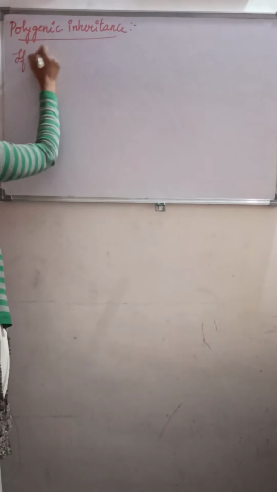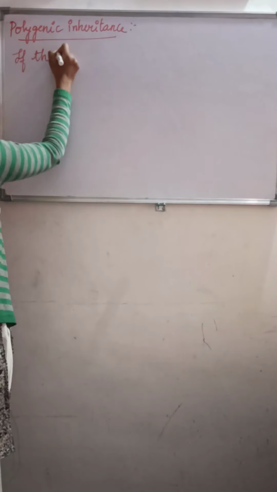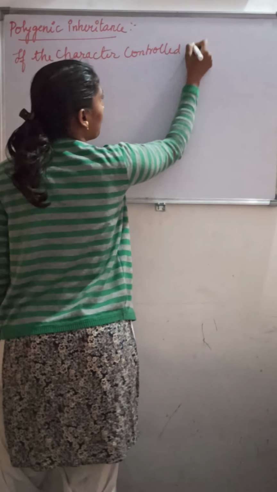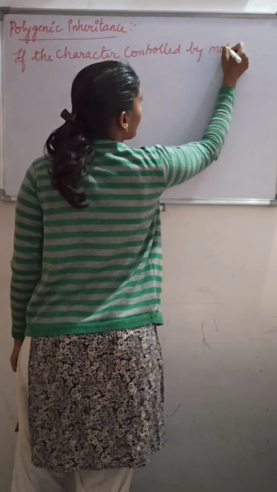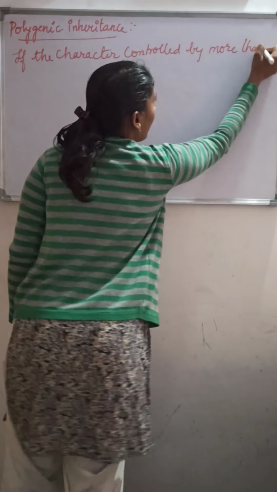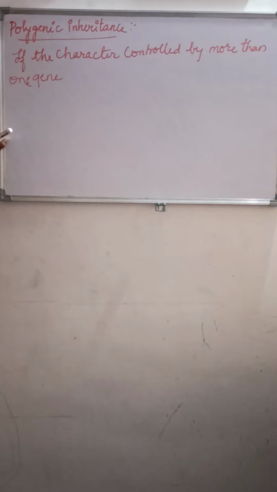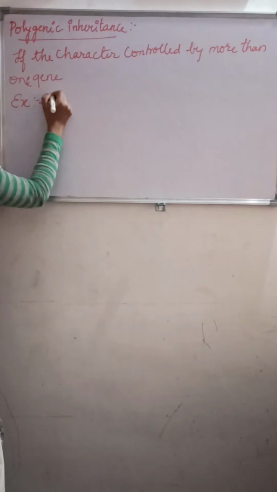If a character is controlled by more than one gene, it is referred to as polygenic inheritance. The classical example for polygenic inheritance is skin color.